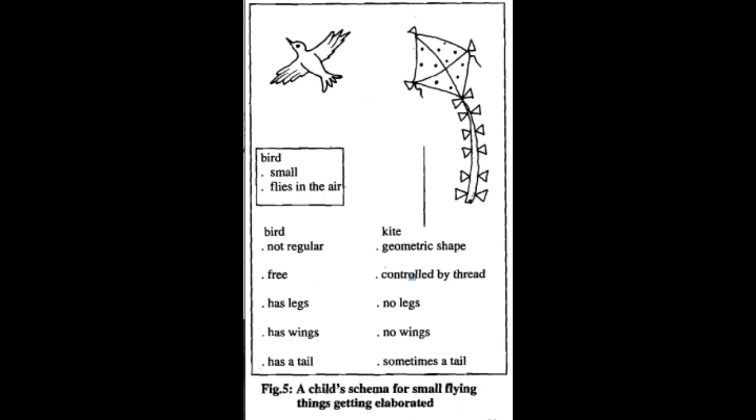Now Goody is about 8 years old, and you can imagine how much more complex her schema for flying objects has become. She knows about all kinds of planes, parachutes, rockets, satellites, flying lizards and bats. She also knows that there are birds that don't fly. Try mapping all that in a schema. You would need a very large piece of paper and pencils of many colors. Look at the screen. Fig. 5. A child's schema for small flying things getting elaborated.